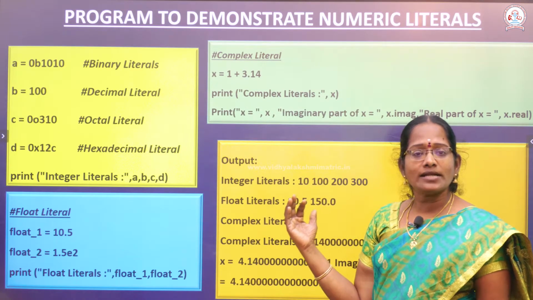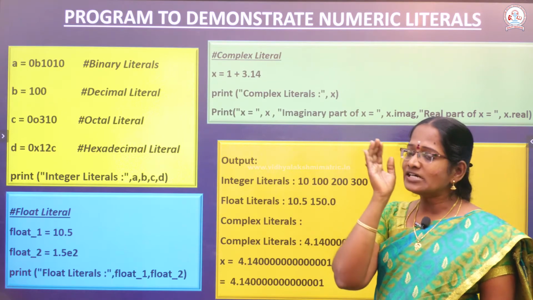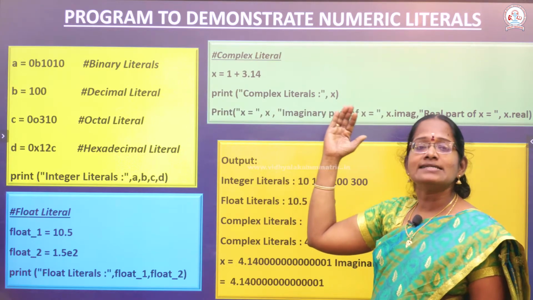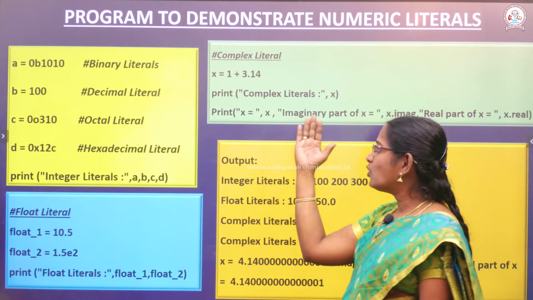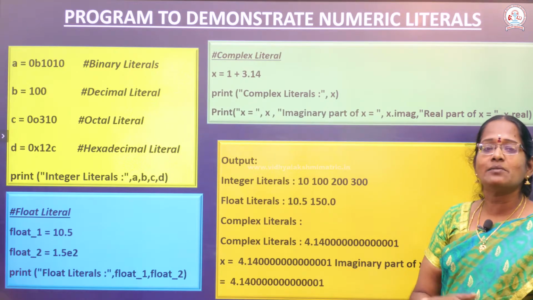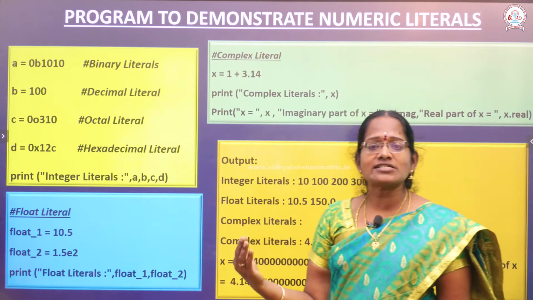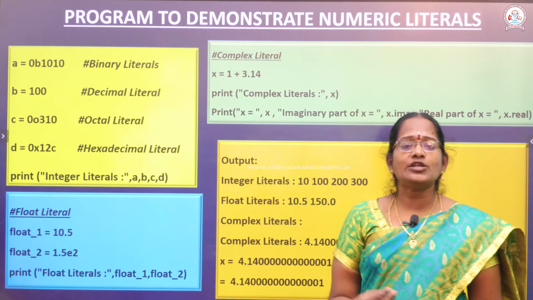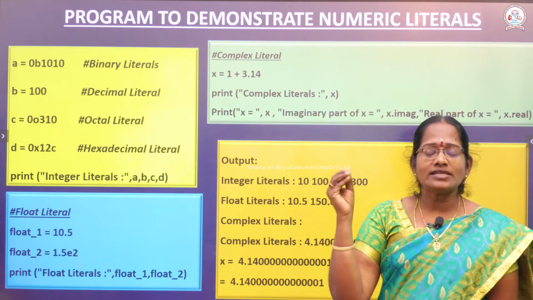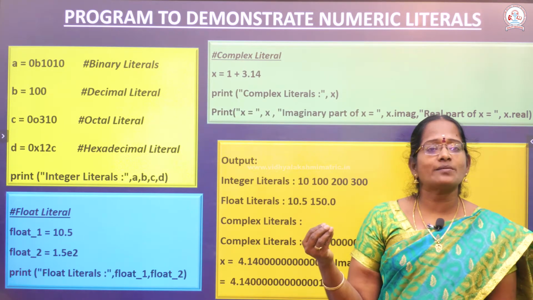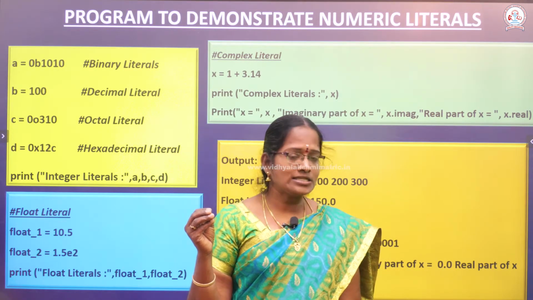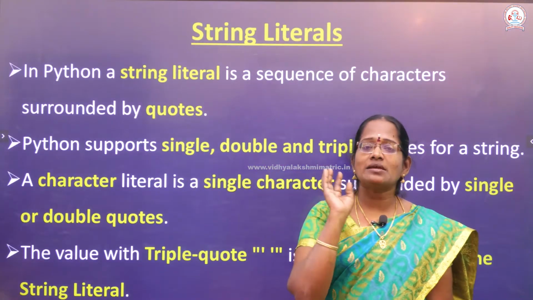Okay, suppose you enter a number like 1 plus 3.14. It's a normal number, and we want to print it. The first position is the real part, the second position is the imaginary part. If we want to display the imaginary part, just use the function imag. The imag function helps to display the imaginary value. Again, if you want the real value, just enter the variable dot real, and automatically it will print the real part. A complex value contains two different things: the real and the imaginary part.